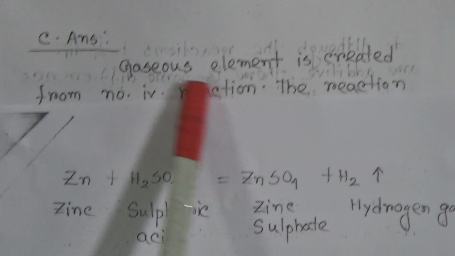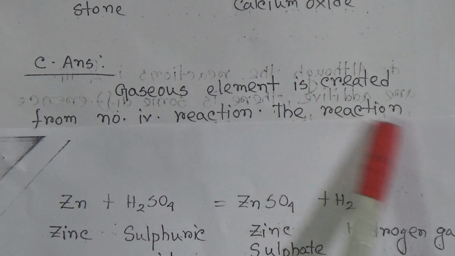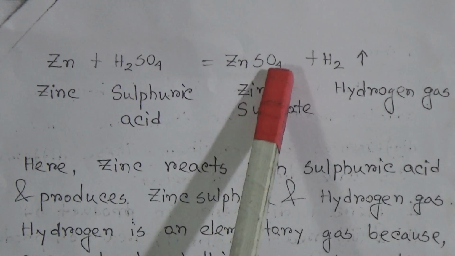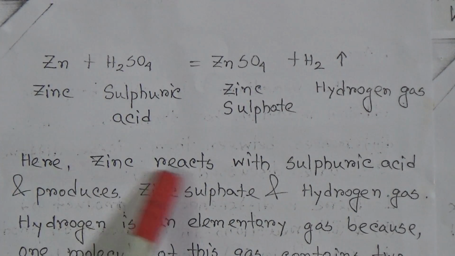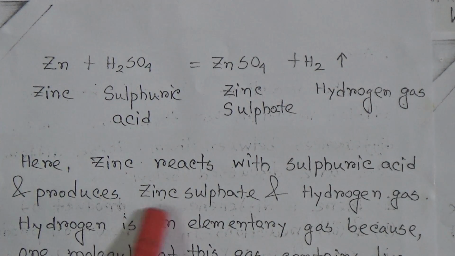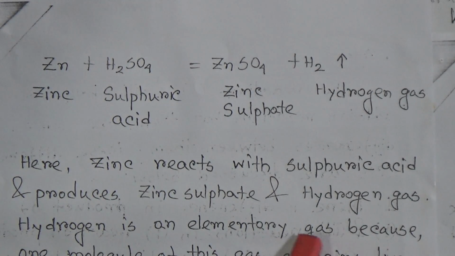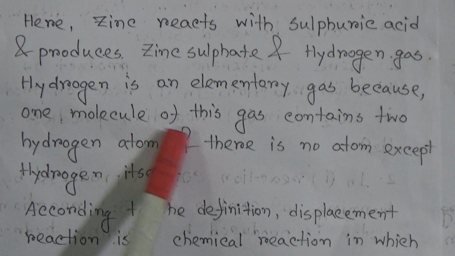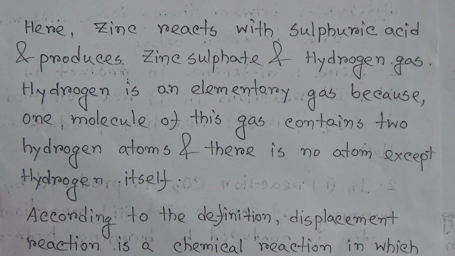Answer of C: a gaseous element is created from reaction number 4. The reaction is zinc and sulfuric acid gives zinc sulfate plus hydrogen gas. Here zinc reacts with sulfuric acid and produces zinc sulfate and hydrogen gas. Hydrogen is an elementary gas because one molecule of this gas contains 2 hydrogen atoms and there is no atom except hydrogen itself.